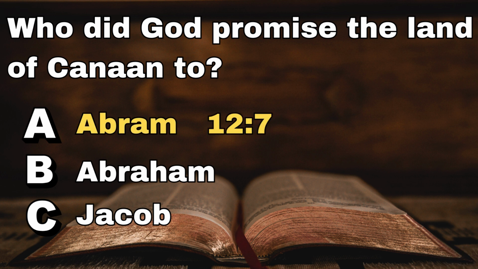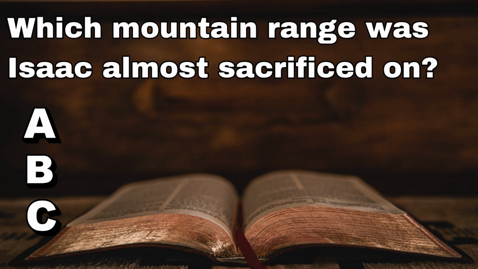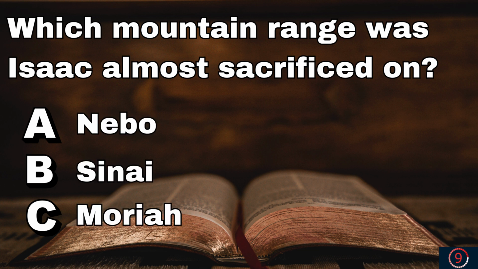And he was still called Abram when God promised him the land of Canaan, as found in Genesis chapter 12. Question 15. Which mountain range was Isaac almost sacrificed on? Nebo, Sinai, or Moriah? And God led Abraham to the region of Moriah, as seen in Genesis chapter 22.